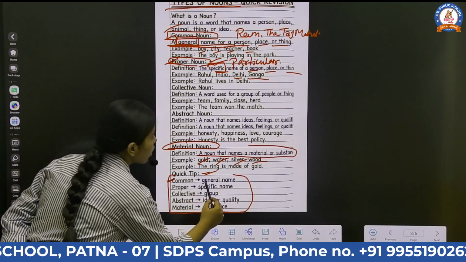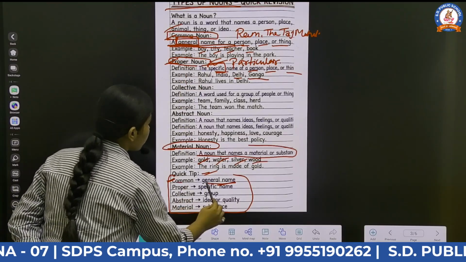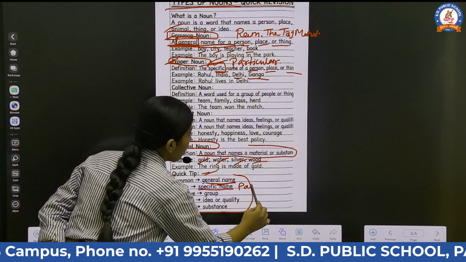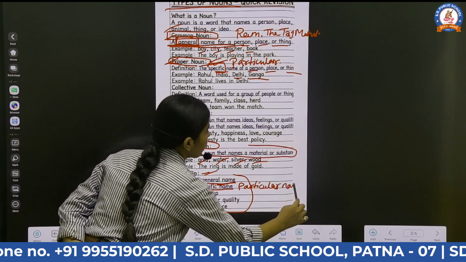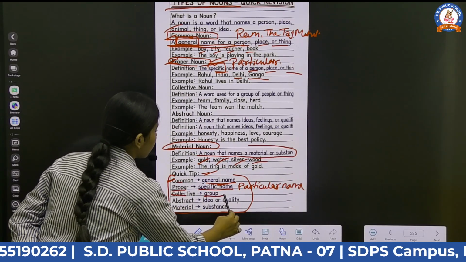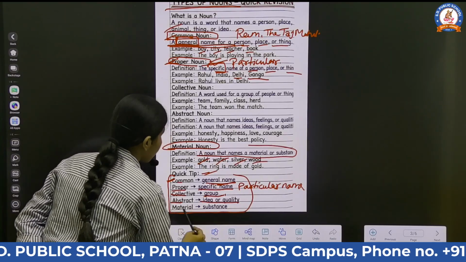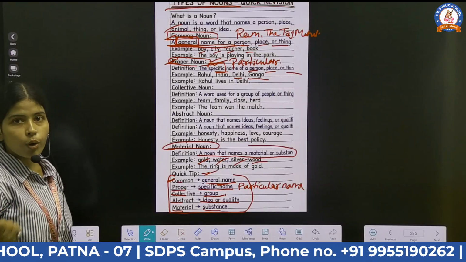Common noun, general name. Proper noun, a specific or particular name. Collective noun, group of people, things, etc. Abstract noun, idea or quality. Material noun, substances. I hope you understand this.